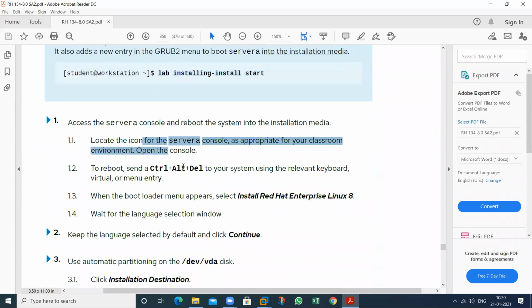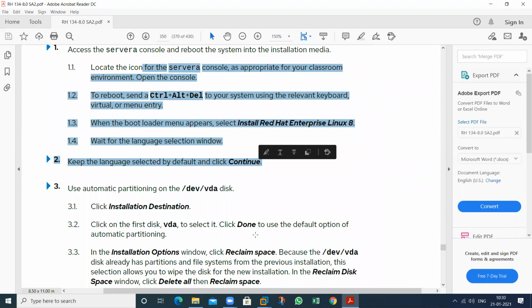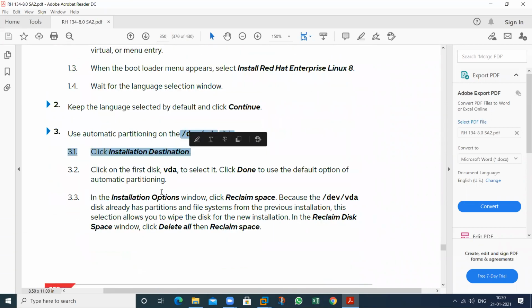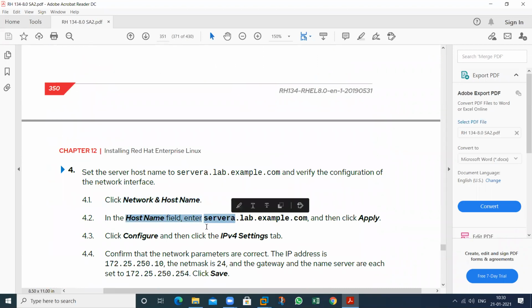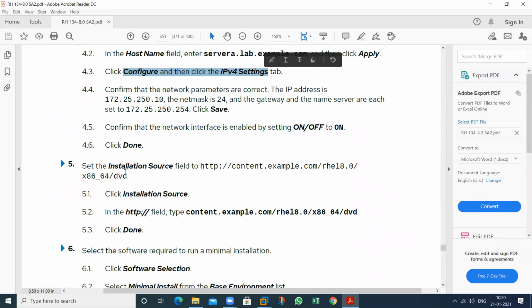So these all steps will be followed in this type of installation, so this is called custom installation. Configure network, host name, provide the IP. Then there is an ISO image that is stored in a network. So provide the path of the network.